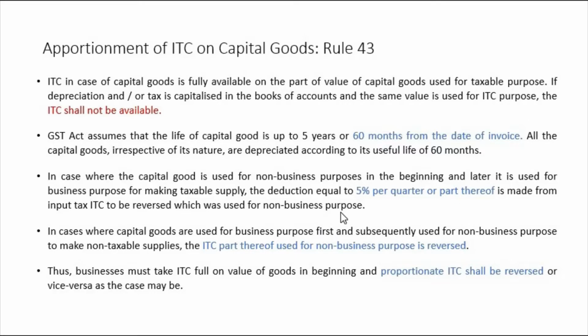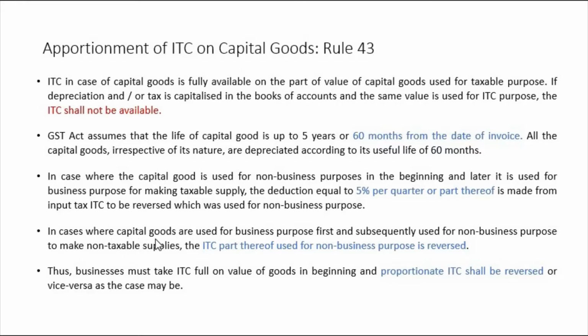What this point says is that where capital good is first used for non-business purpose and the rest of its life is used for business purpose. So non-business purpose, as we know, ITC is not available. For business purposes, ITC is available. So up to that part which was used for non-business purpose, ITC is not available. ITC will be available for the remaining life of that asset, right? We have a numerical problem on this point. We will see it later, okay, probably in the next video.